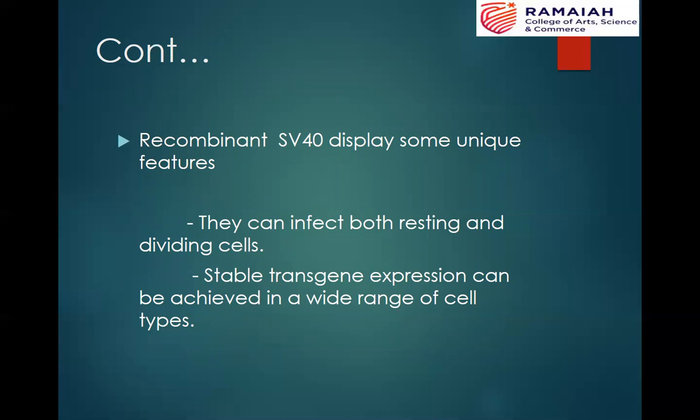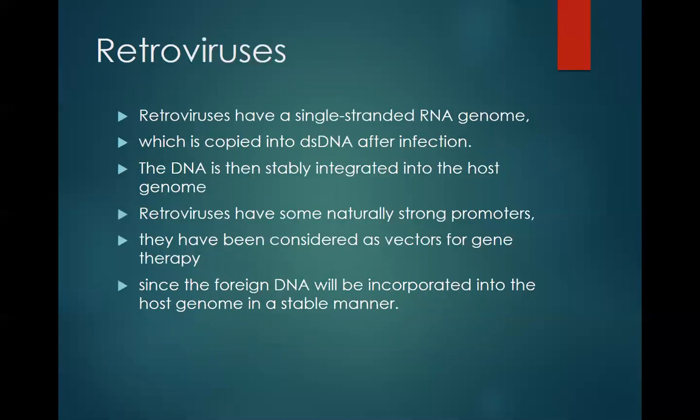The baculovirus vectors and SV40 virus vectors we discussed so far are used for mammalian and insect cell lines to express proteins. Another virus vector that could be used for mammalian cell lines is retroviruses. These retroviruses have a single-stranded RNA genome. This single-stranded RNA is copied into double-stranded DNA after infection into the host cells by reverse transcription.